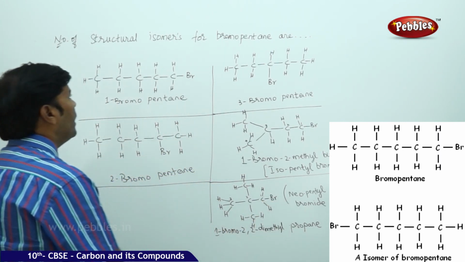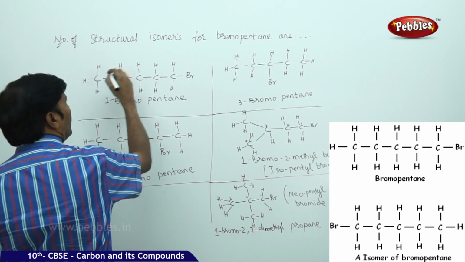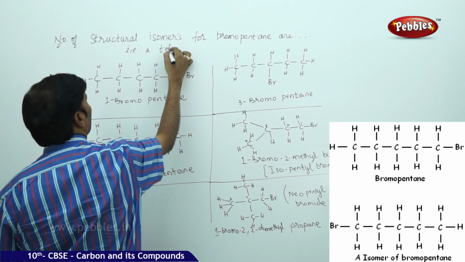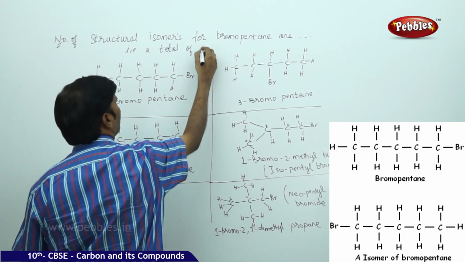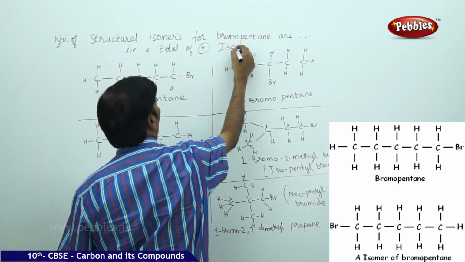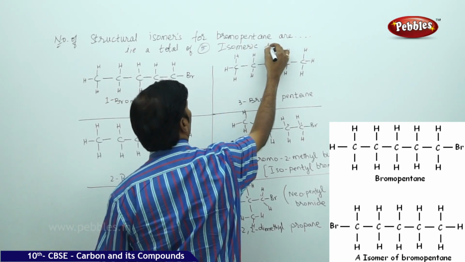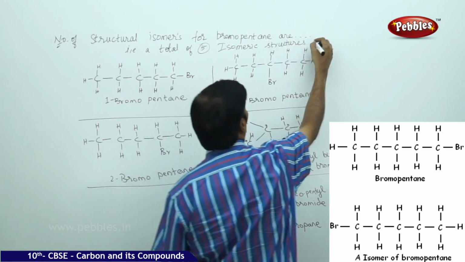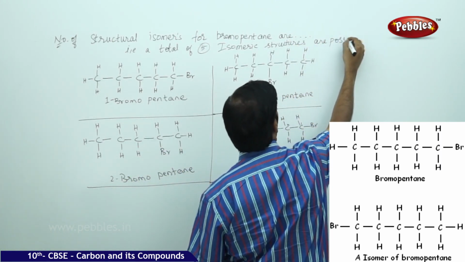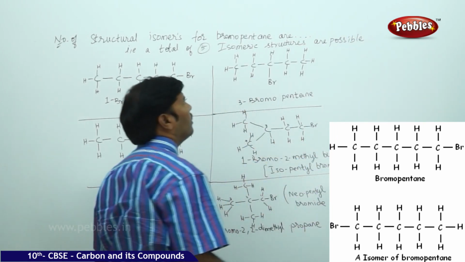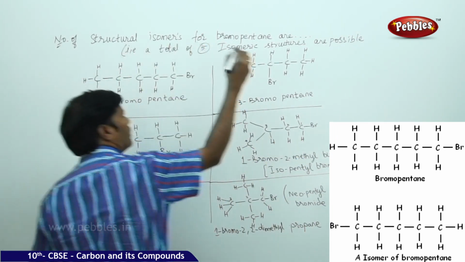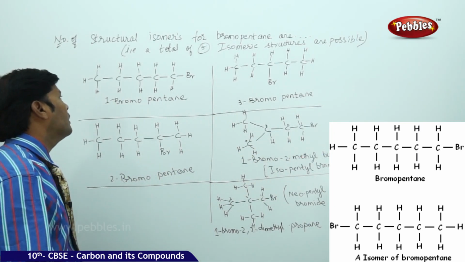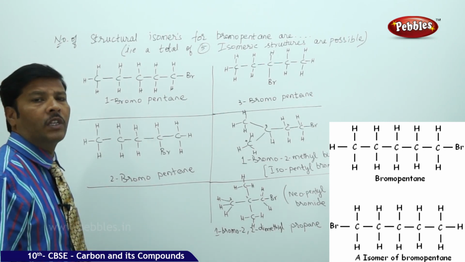So a total of 5 isomeric structures are possible for the given compound, bromopentane.